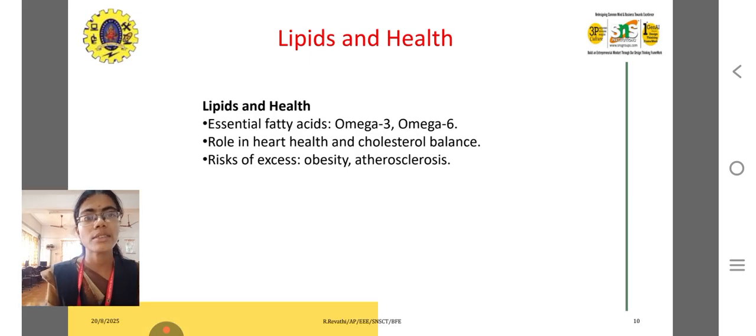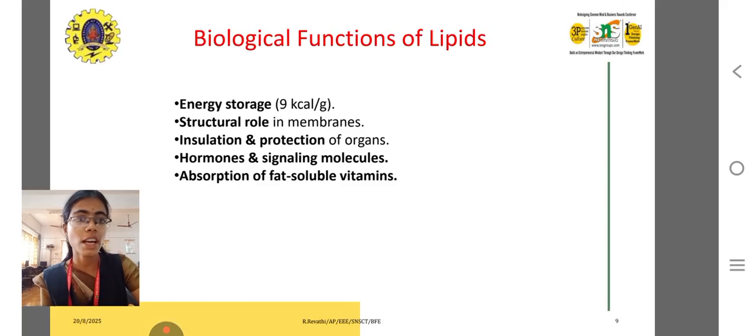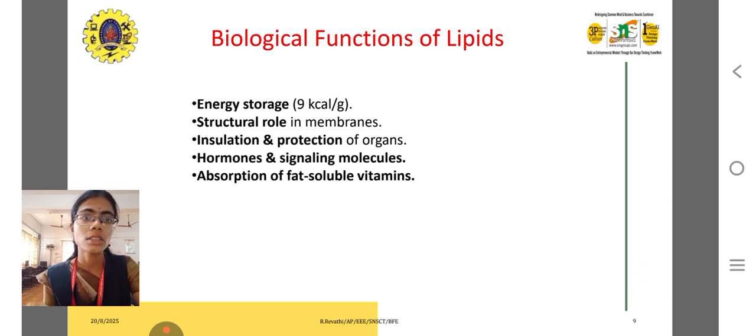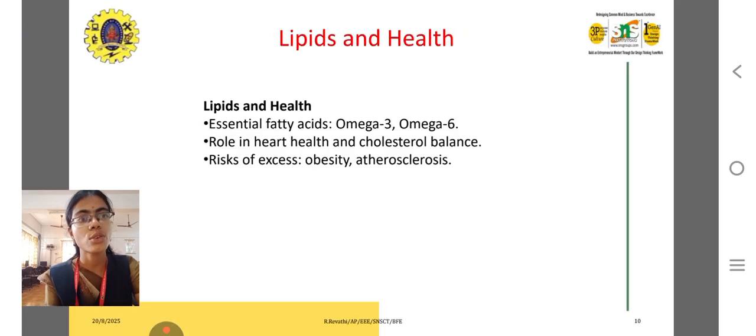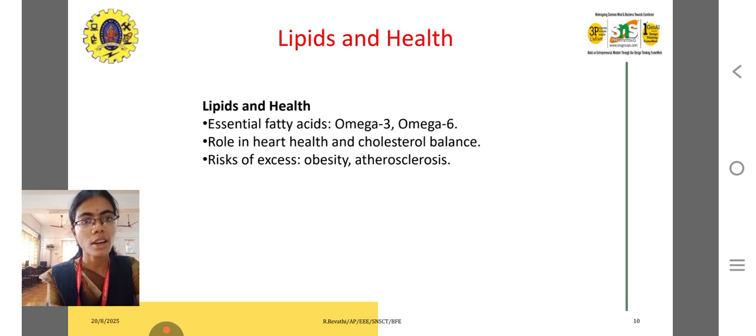So, lipids and health: essential fatty acids, omega 3 and omega 6, are highly rich in fish. So omega content is highly available through fish. Lipids play roles in heart health and cholesterol balance, and excess carries the risk of obesity and atherosclerosis. Obesity and cholesterol may lead to heart diseases, and then to diabetes-like diseases. Lipids are also important for insulin secretion. We saw in the third point of the previous slide the insulation and protection of organs as a function of lipids. So lipid is important for avoiding diabetes, heart issues, etc.